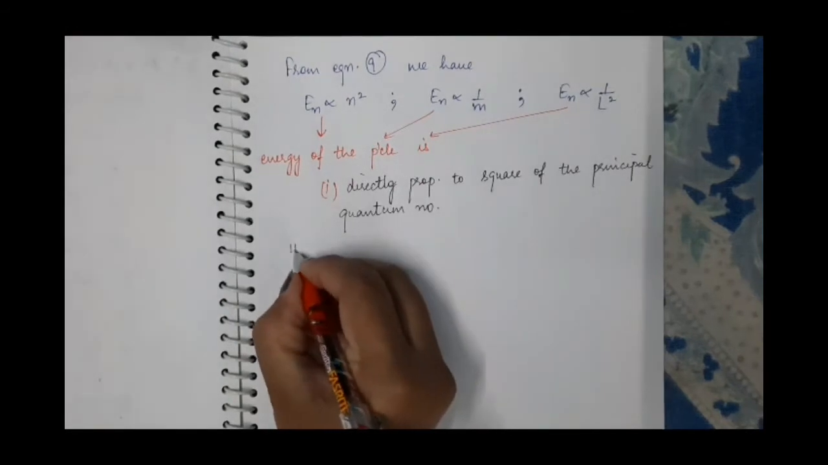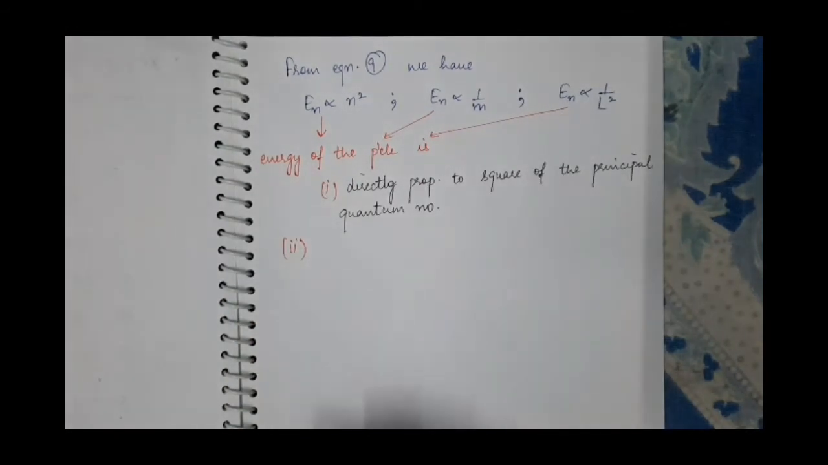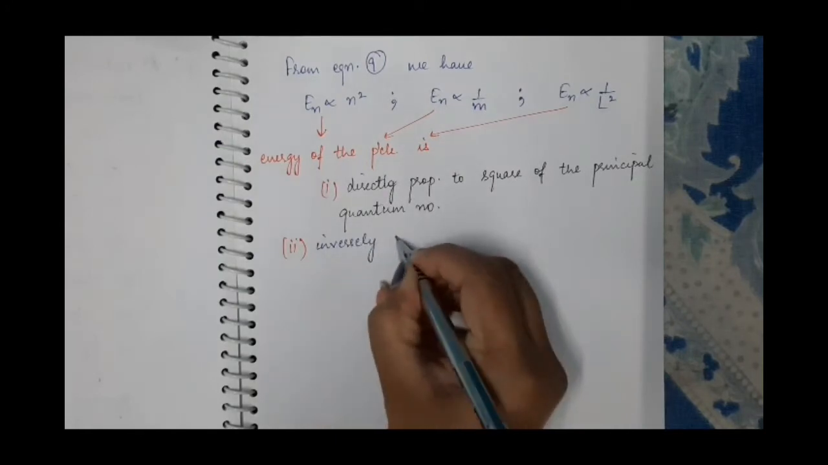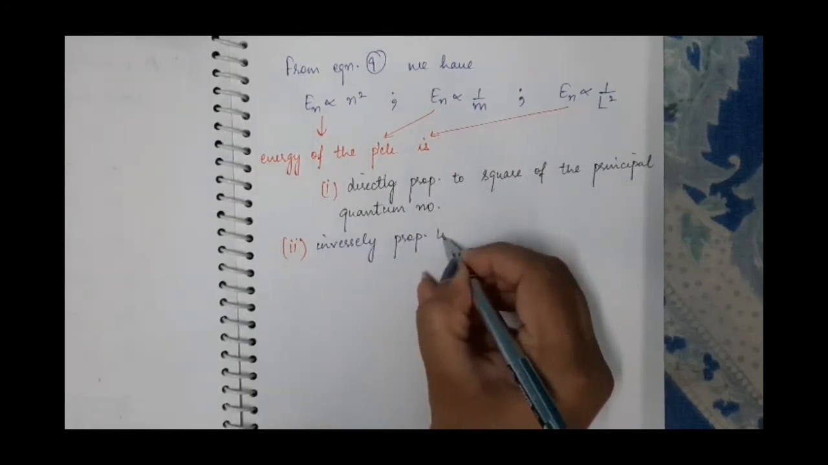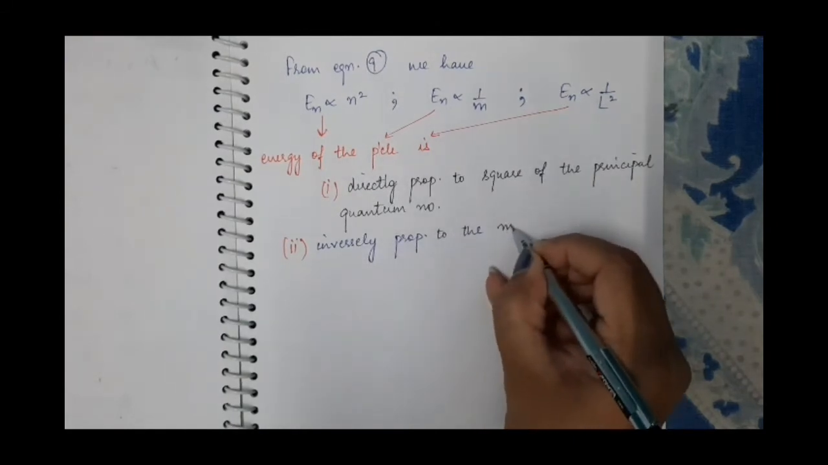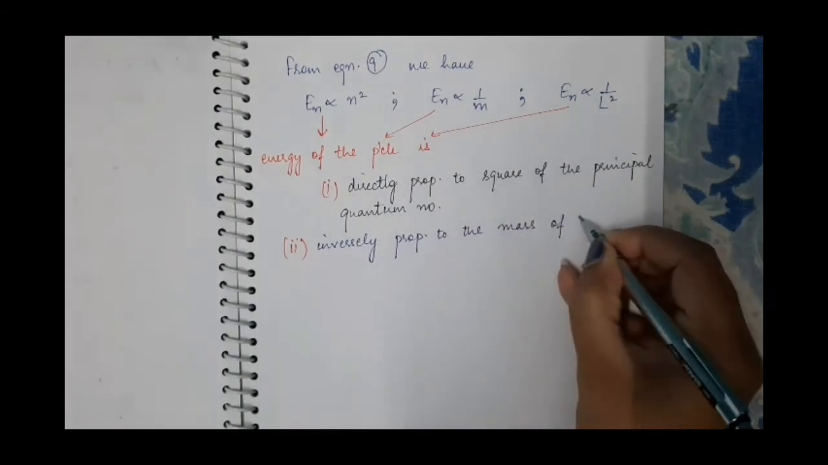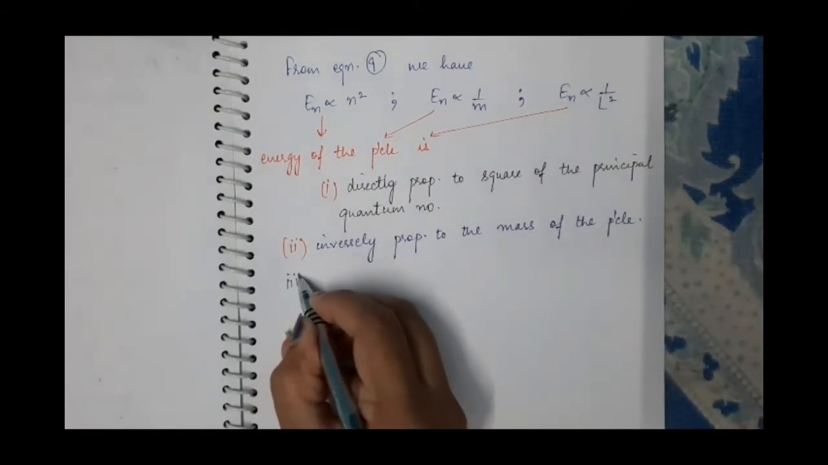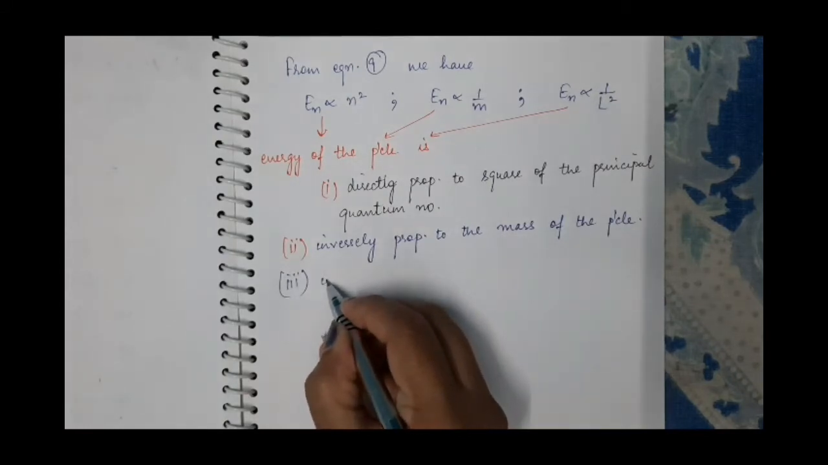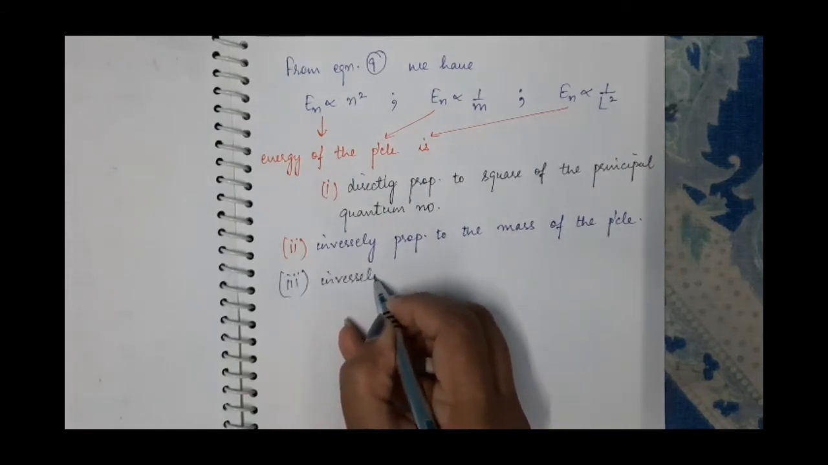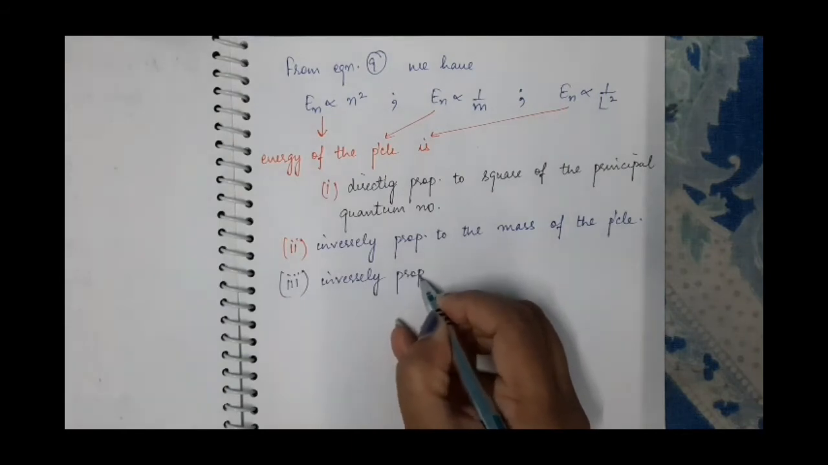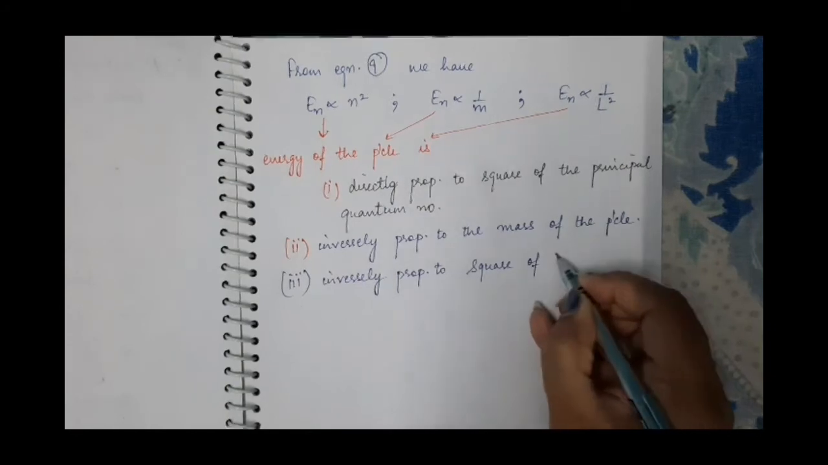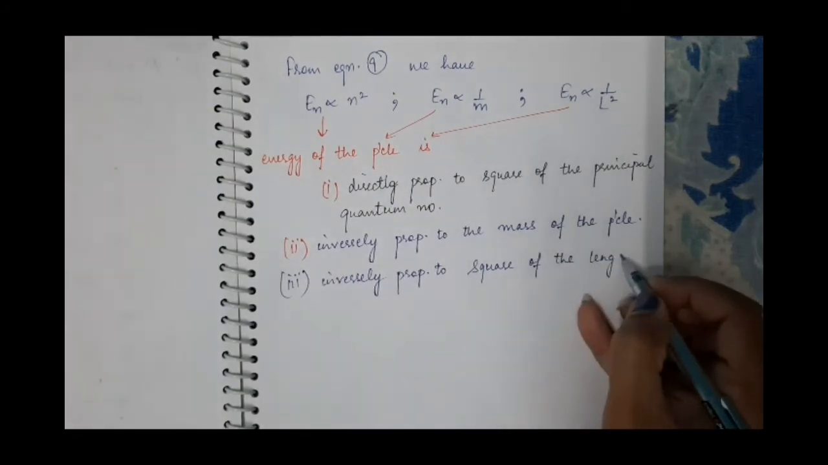Second, energy of the particle inside the box is inversely proportional to the mass of the particle. And third one is that energy of the particle inside the box is inversely proportional to square of the length of the box.